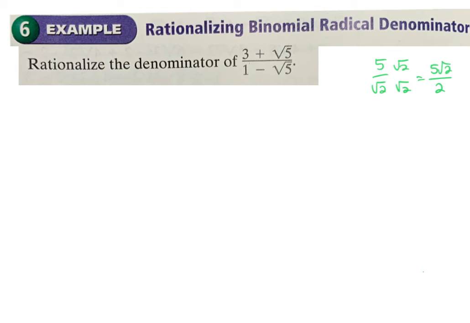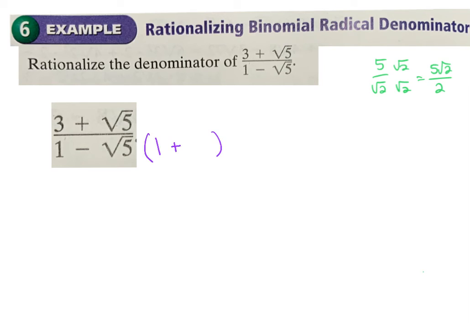In this case, we are going to multiply by the conjugate of the denominator. We are trying to get the root out of the denominator. So we are going to take this and multiply it by the conjugate of the denominator. So the conjugate of this denominator is going to be the exact 2 terms, but I am going to change the sign in between them. And I am going to do that to the top and to the bottom. Whatever you do to the bottom of a fraction, you have to do to the top or you will change the fraction. So I'm going to literally multiply the top and the bottom by the conjugate of the denominator. On top, I have to FOIL.